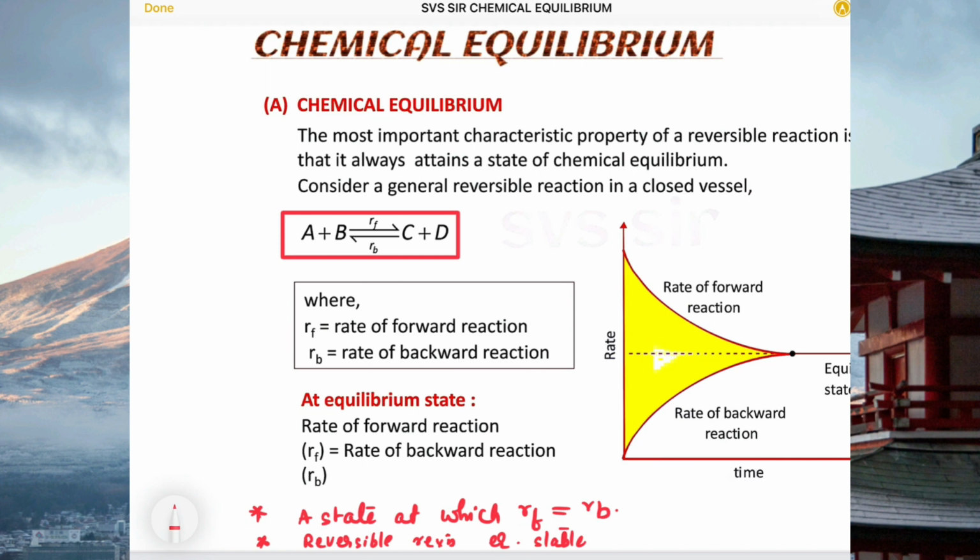So let us represent it graphically. Here I am taking rate as well as time. If you observe very clearly, for example, backward reaction I am taking, and forward reaction. Forward reaction means reactant will convert into product. Here product will convert into reactant. So it will increase, here it will decrease. If you observe very clearly, at a particular point they remain constant. So the state at which the rate of forward reaction equals the rate of backward reaction we are calling the equilibrium state.